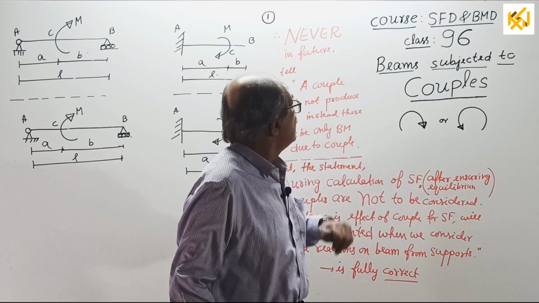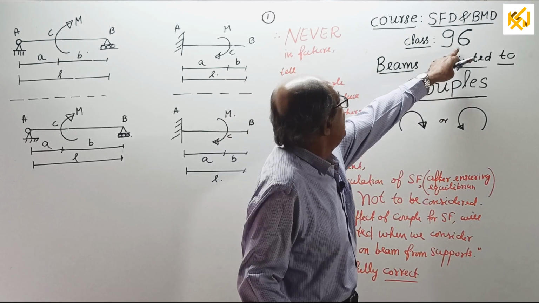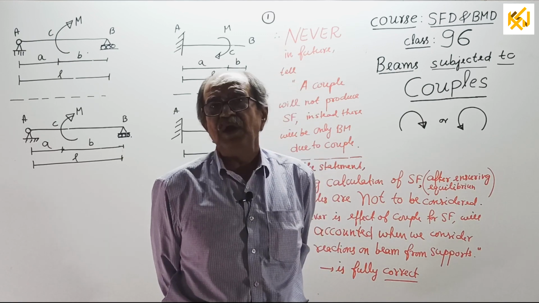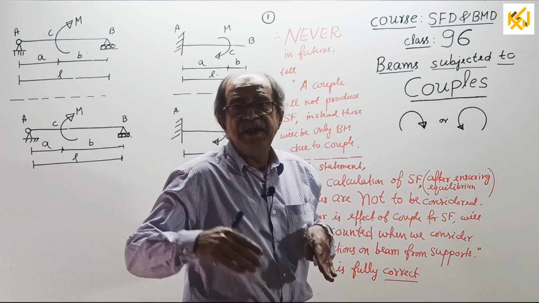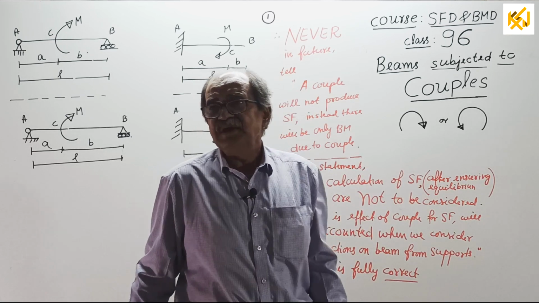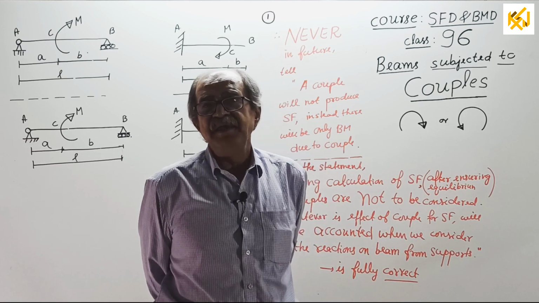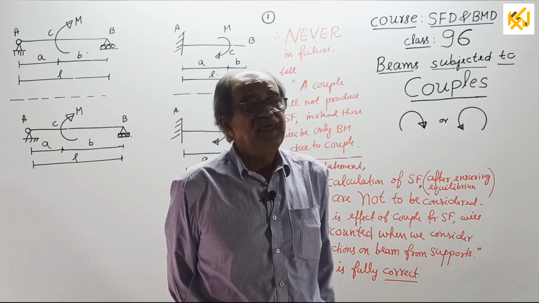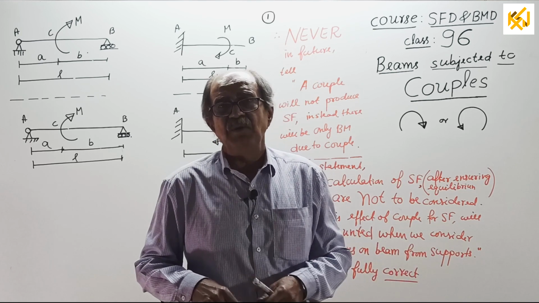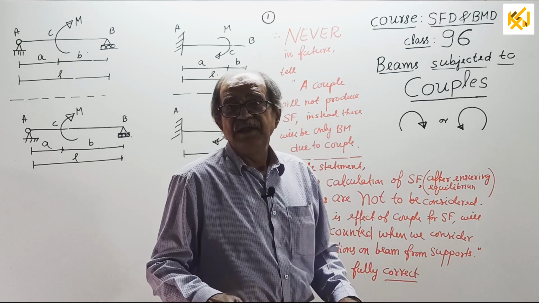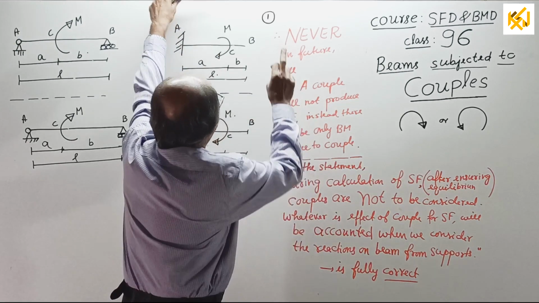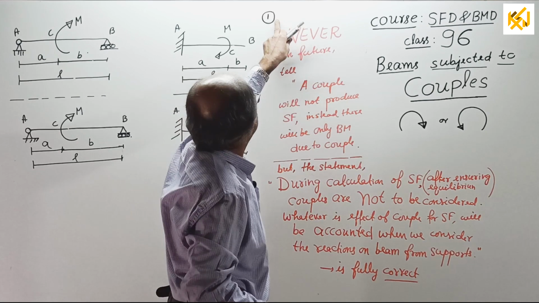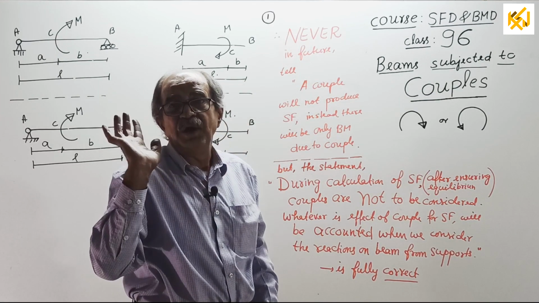Before that, we have reached class number 96. 95 classes are over. In the beginning, a lot of introduction classes and prerequisites were given. But now you are entering the most important part, that is, couples are considered. Next, overhanging beams. Usually, for those who write examinations, overhanging beams are most important. Then I will cover cantilevers and some other types of beams. So I have decided to refresh everything, and I will tell you one by one. First point number, I will write point by point. The first one is the most important statement I will write here.